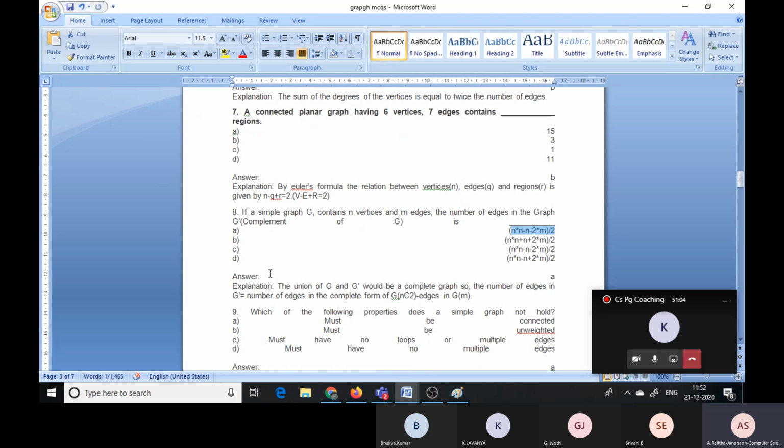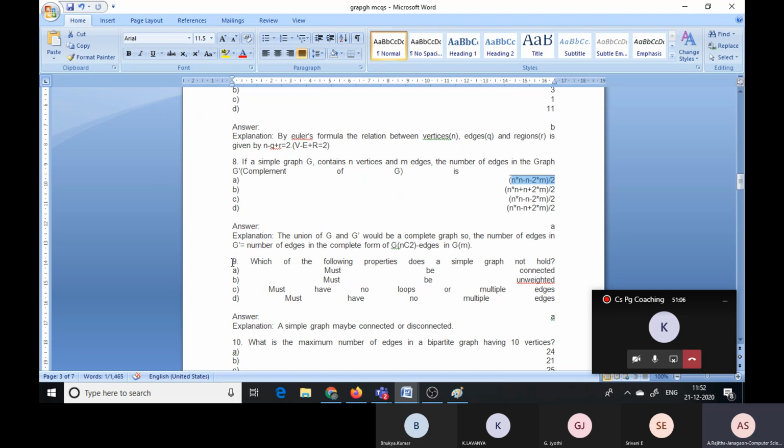Now the ninth question. Which of the following properties does a simple graph not hold? Must be connected, that means it must be a compulsory connected graph. Must be unweighted, so it need not be unweighted, weights can exist.